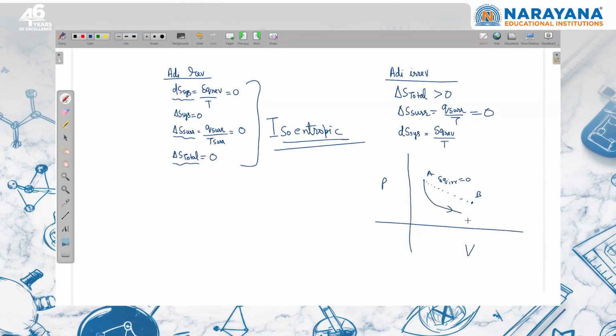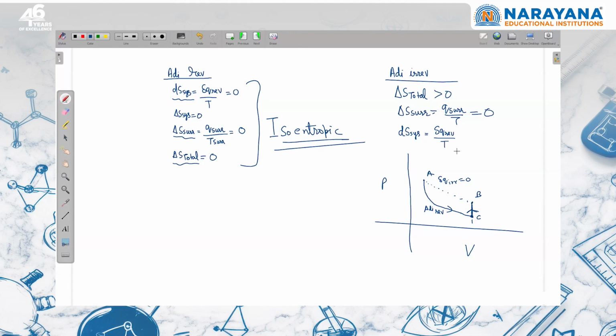I will move from here to here, same final volume, by an adiabatic reversible path, and then I can move from C to B by again a reversible path. This is an isochoric reversible path. So now if I have to write what is the entropy change of the system, I have to use this path to calculate the entropy change in the irreversible process.